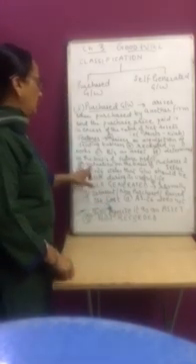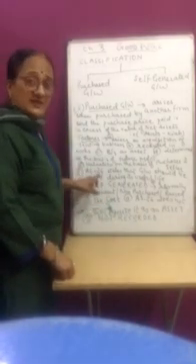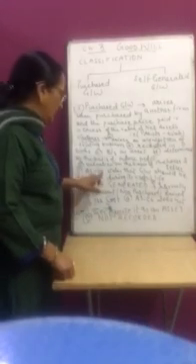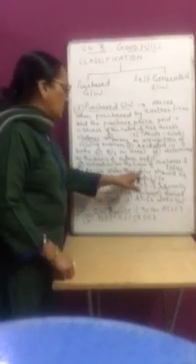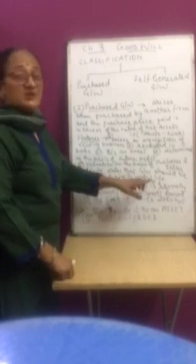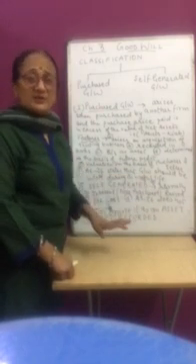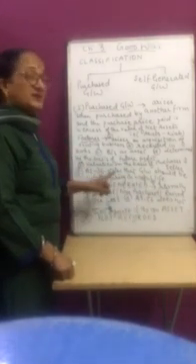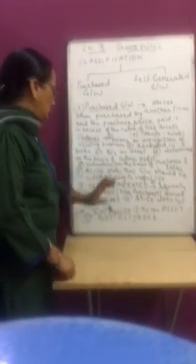Now, AS 26, Accounting Standard 26, states that goodwill should be written off during its useful life. It is clearly stated that goodwill has to be amortized within its useful life.